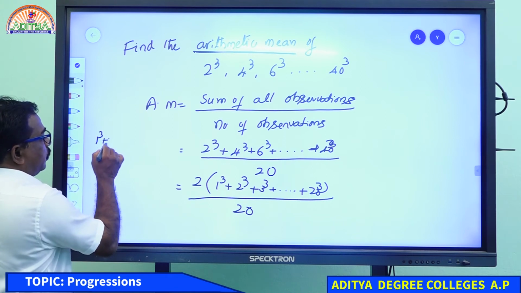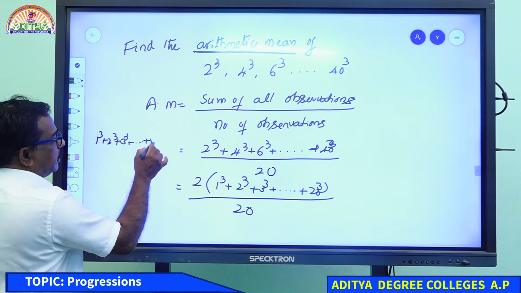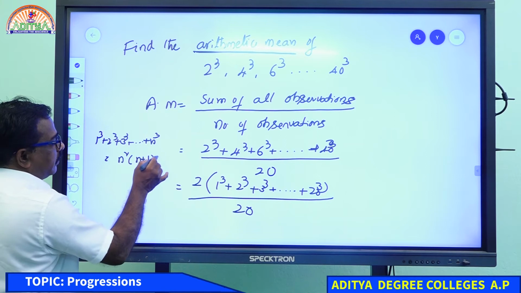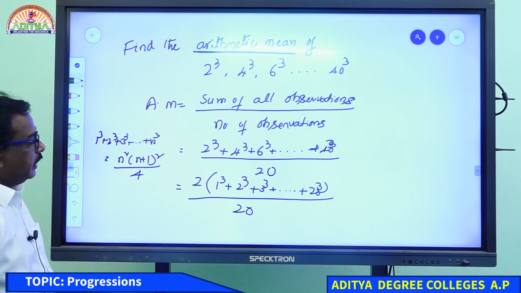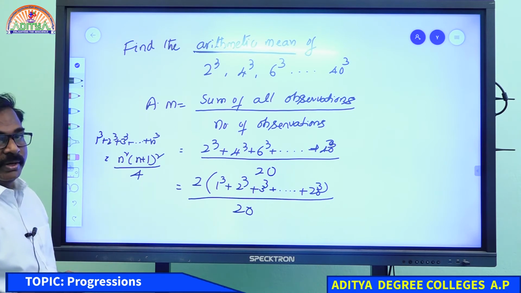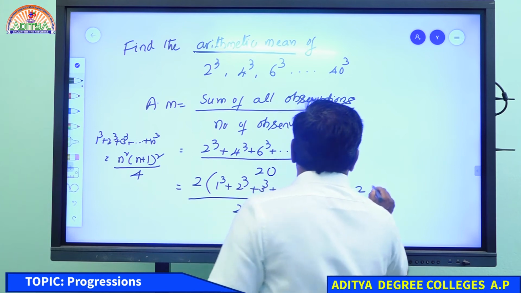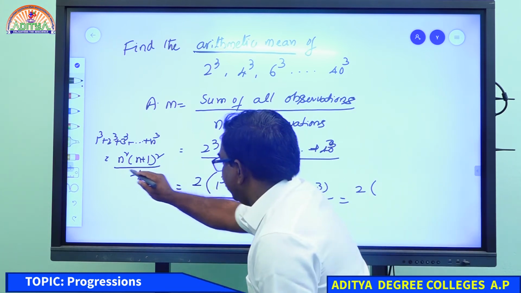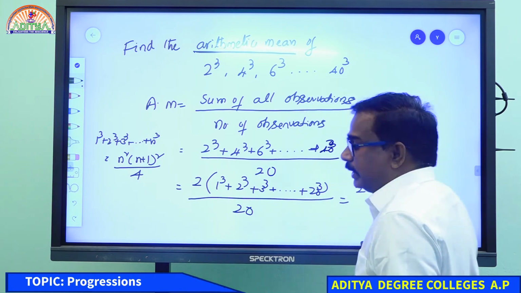1 cube plus 2 cube plus 3 cube plus and so on up to n cube. Can you remember any formula? n square into n plus 1 whole square by 4. This we can use here. So 2 into this, totally we can write this formula. Here n is 20.